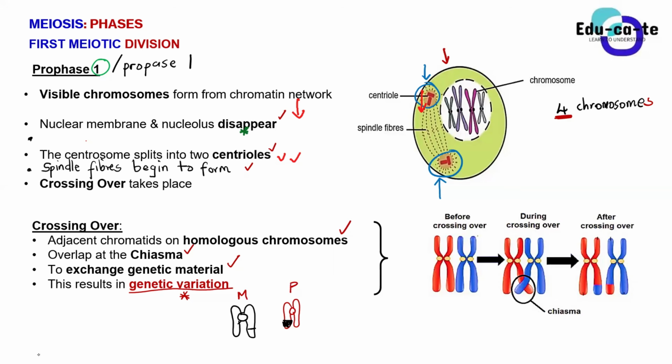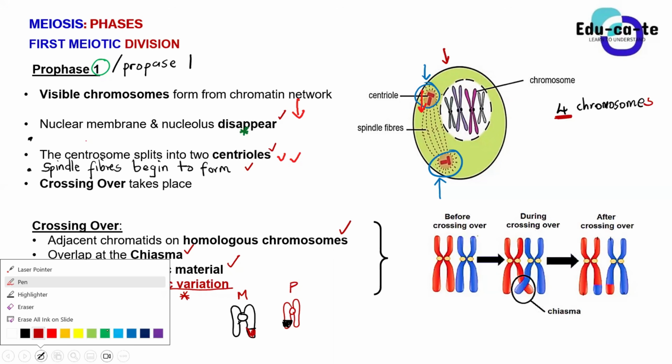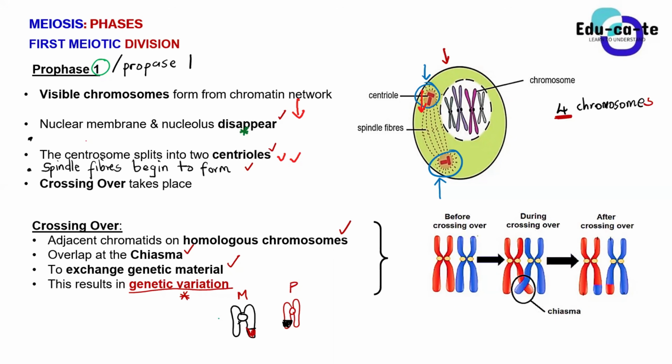According to what we discussed last time, they code for particular characteristics of your body, such as your eye color, your skin color, or whatever look or physical appearance that you have. So if your mom is dark skinned, it means that this chromosome is carrying the genes for dark skin.